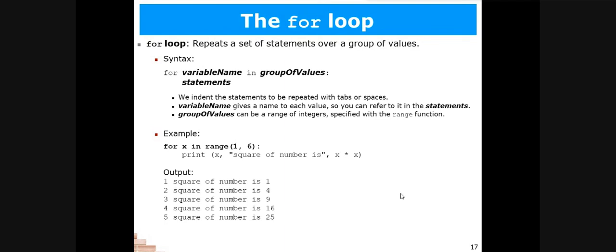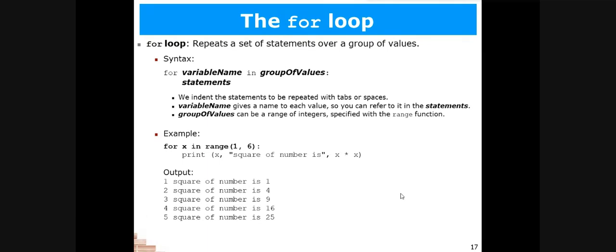A for loop is always used with the range function. In this example on the screen, I have used the range function in which we have defined the values 1 and 6. 1 is the starting value from where the loop will start. I'm talking about the number of steps here, the number of steps that this loop is going to repeat.